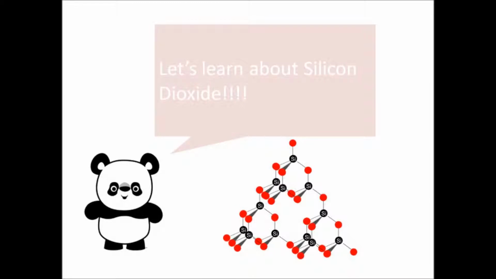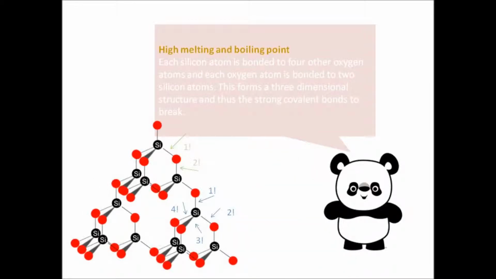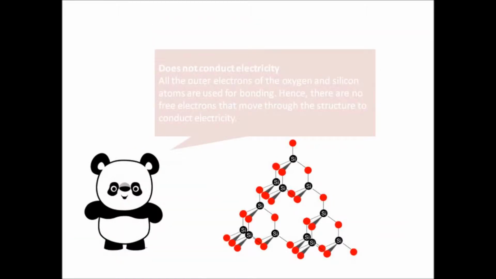Now let's investigate the silicon dioxide. It has a high melting and boiling point, as each silicon atom is bonded to 4 oxygen atoms, and each oxygen atom is bonded to 2 silicon atoms, which forms a 3-dimensional covalent structure with strong covalent bonds that are difficult to break. It also does not conduct electricity, as all the outer electrons of the oxygen and silicon atoms are used for bonding. Hence, there are no free electrons that can move through the structure to conduct electricity.